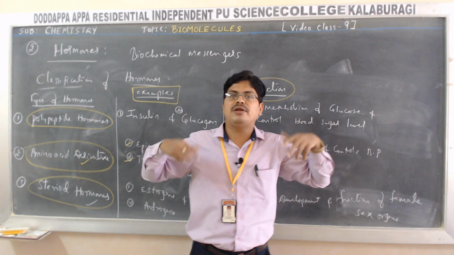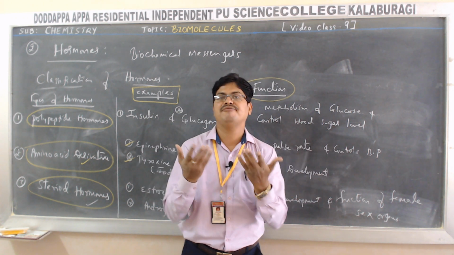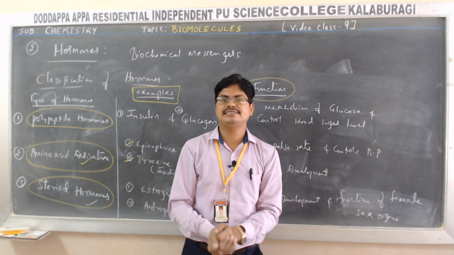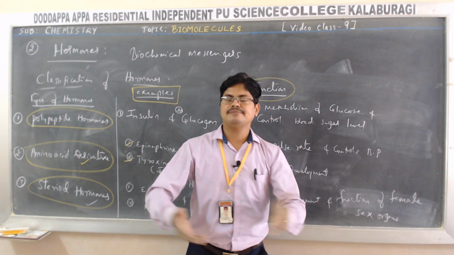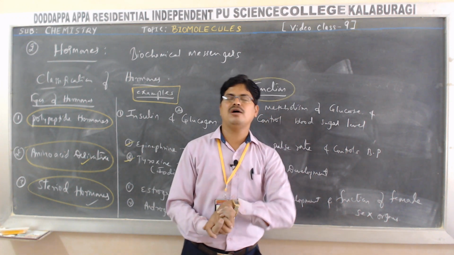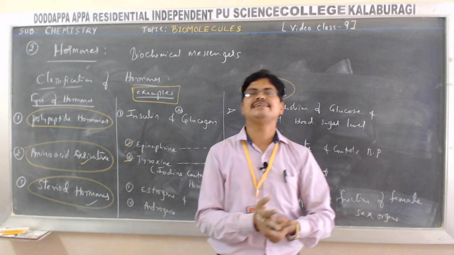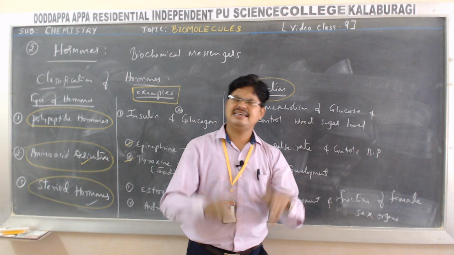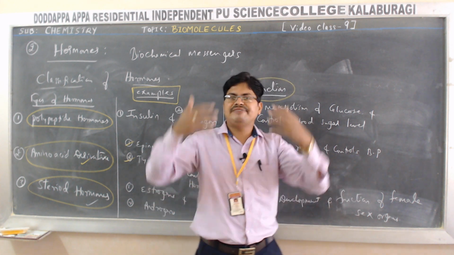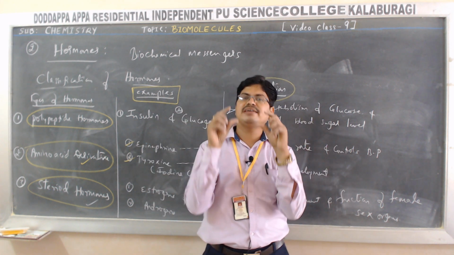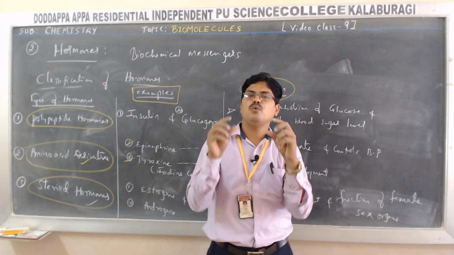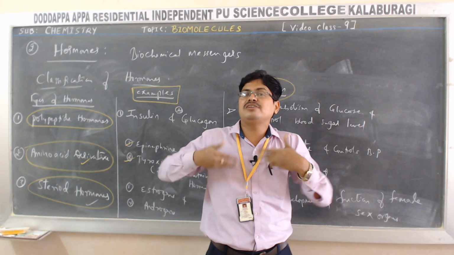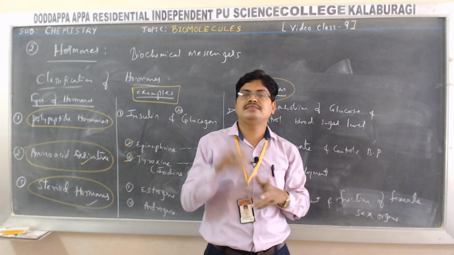The immunity of our body depends on what? The production of antibodies which fight against the antigens. And especially today, the entire world is worried about the disease COVID-19, because of the coronavirus. See, here also it is the same. When coronavirus infects our body, the coronavirus is a foreign particle. When this foreign particle infects, our body synthesizes antibody. That is a protein.